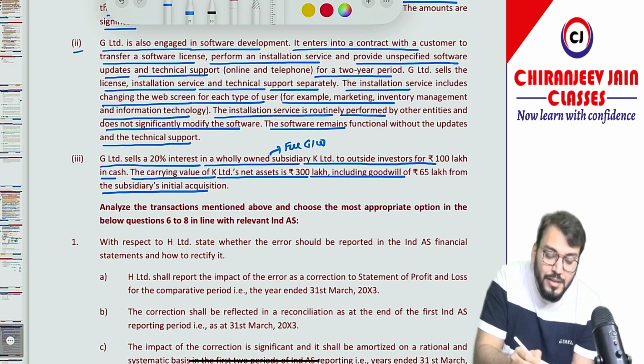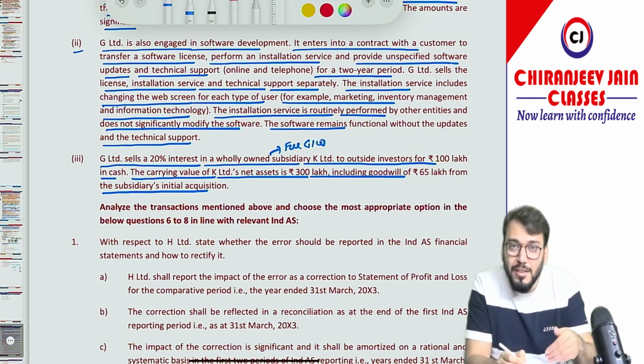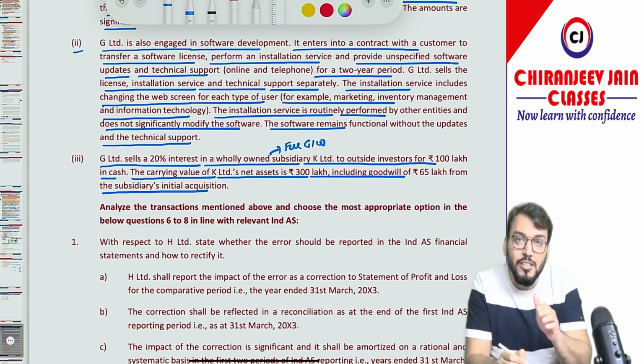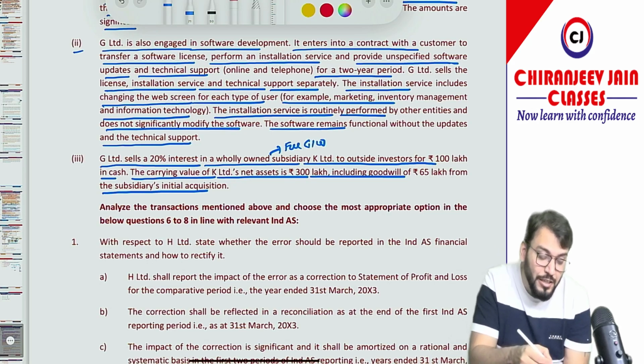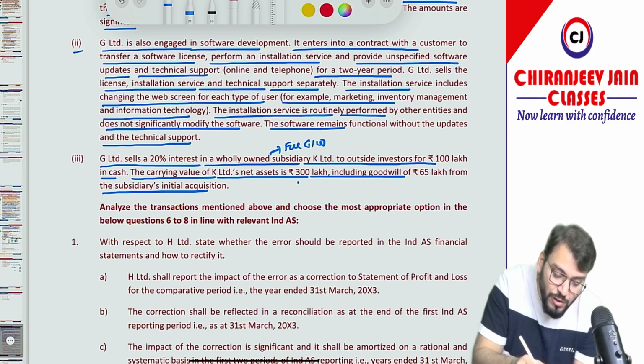There is a full goodwill, correct? And it is a point of what? It is a concept of changes in the proportion of NCI. So of course we need to think about a journal entry. It is a sale of 20% interest. So what journal entry will we do?